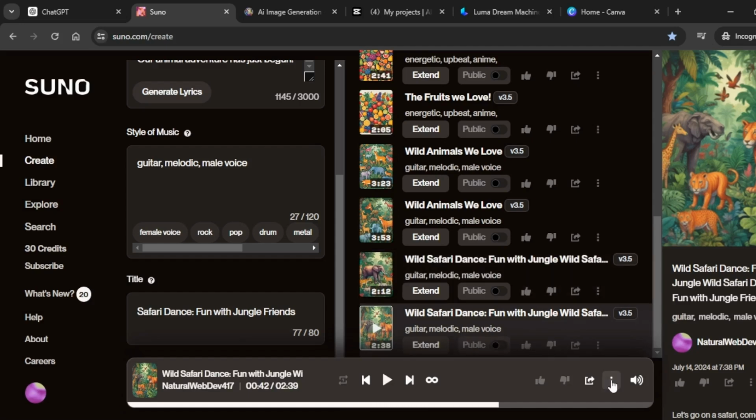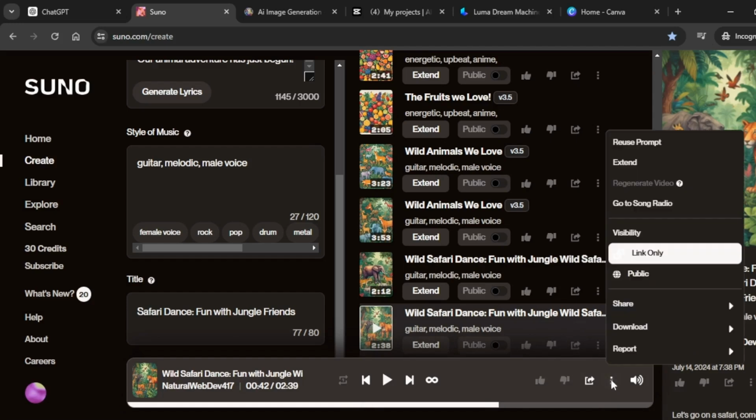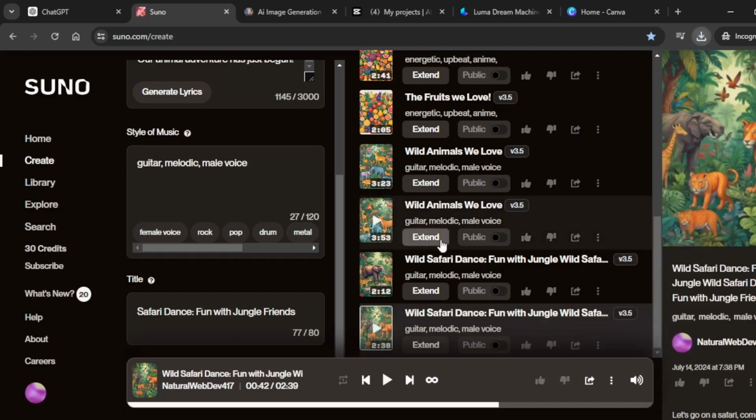Really love this one. Click on these three dots here, click on audio, and then click on audio again. I'm going to download an audio and not a video, and we're going to save it.